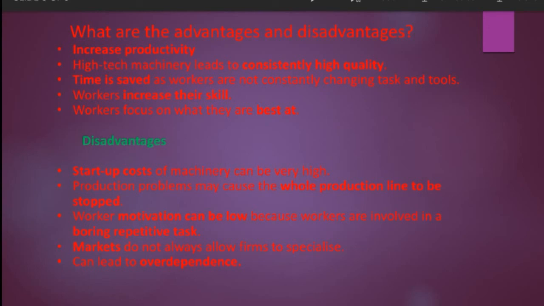And the fifth advantage is workers focus on what they are best at, that is they will focus on their best skill, right? So as a result, it will increase their quality of output as well as their quantity of output. Both quality and quantity will increase.